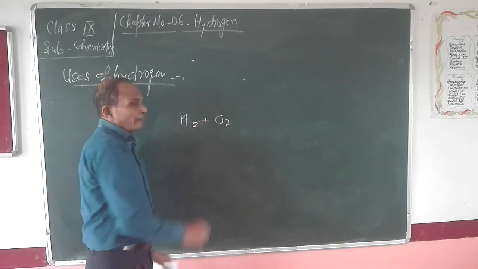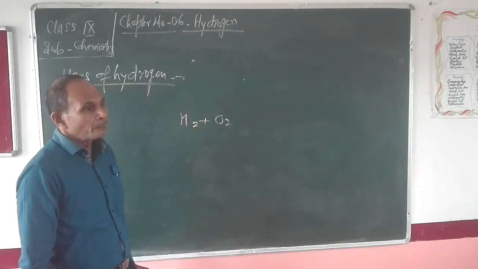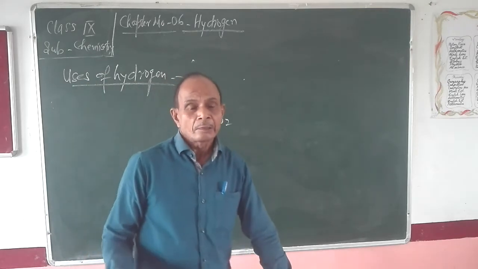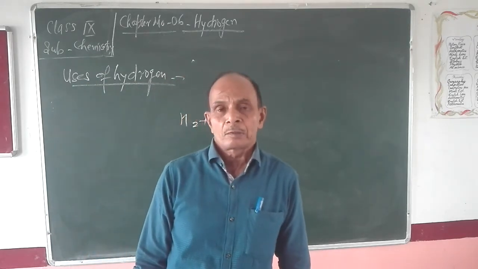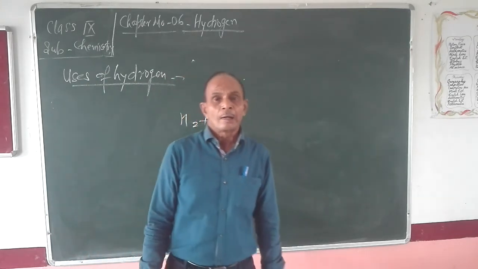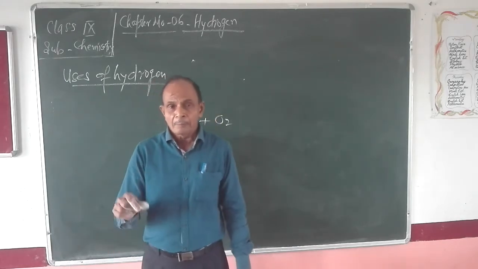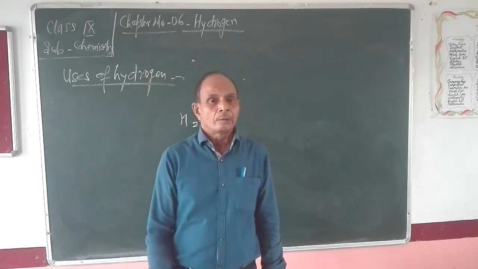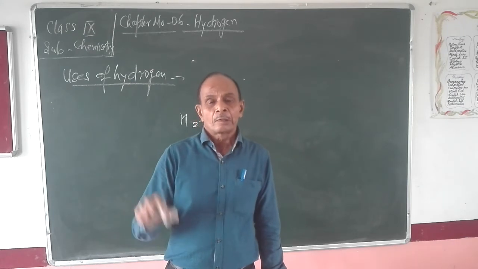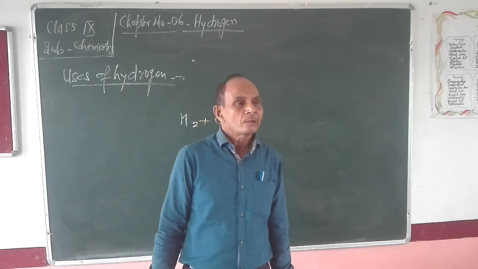When the mixture of hydrogen and oxygen is burned in a specially designed apparatus known as the oxyhydrogen torch, the flame which is obtained provides a temperature of about 2500 degrees centigrade.